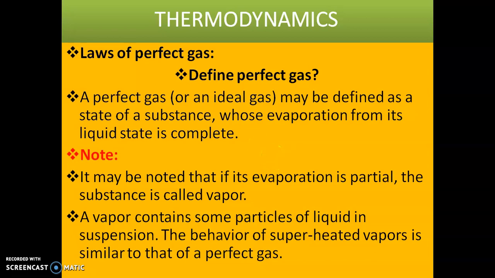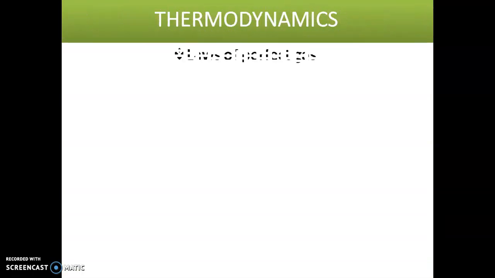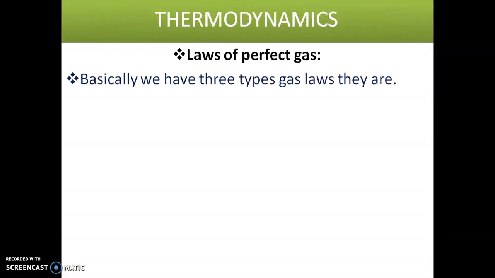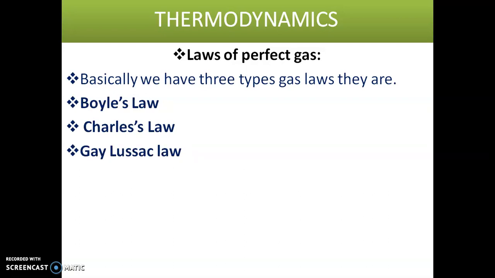Basically we have three types of laws: number one, Boyle's law; second, Charles law; third, Gay-Lussac law. Let us see what the statement of Boyle's law is, what the statement of Charles law is, and what the statement of Gay-Lussac law is. Let us see in the next slide.